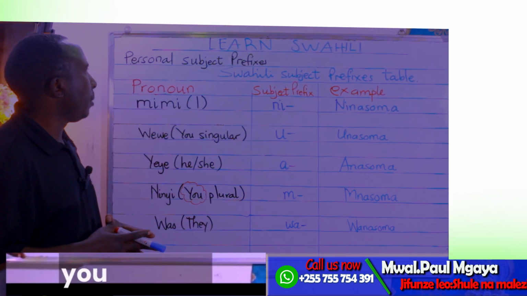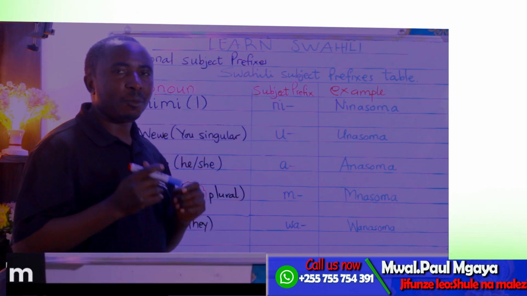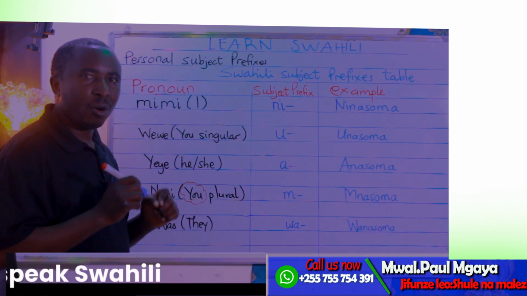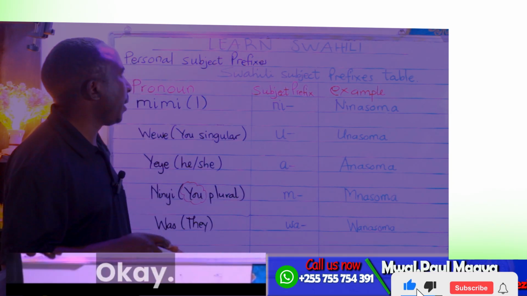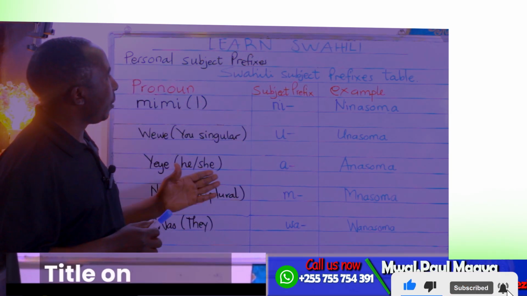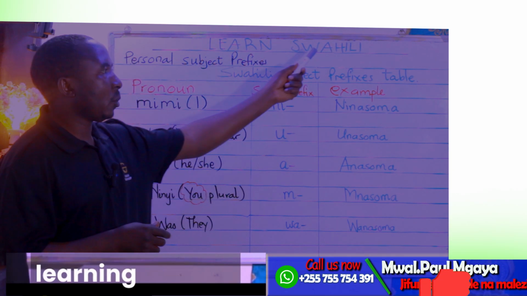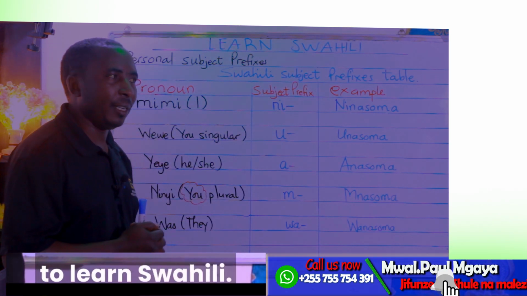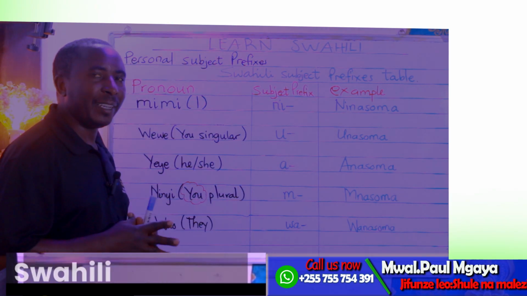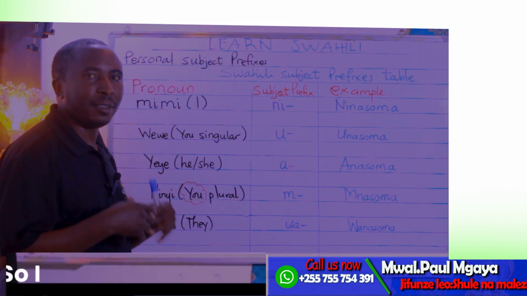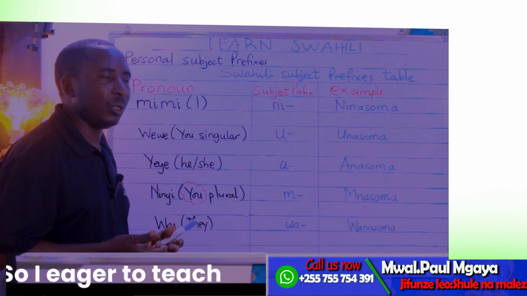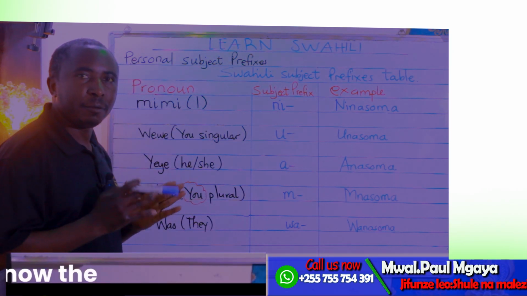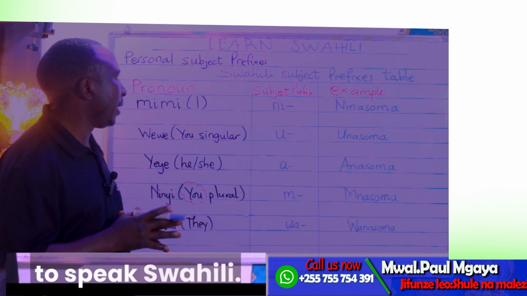I'm going to teach you Swahili. I'm going to teach you how you will speak Swahili correctly. Okay. The title on the whiteboard is Learning Swahili. The aim is for you to learn Swahili. I am a native of the Swahili language, so I am eager to teach you how to speak Swahili. Know the formula of how to speak Swahili.